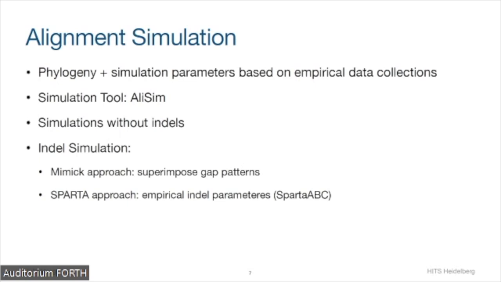The first one we called the mimic approach. With this, we simulated alignments the same way as we did without indels, and we then superimposed the gap patterns of the original empirical alignment onto the simulated alignment. And with the second approach, the Sparta approach, we estimated empirical indel parameters using the Sparta ABC tool, and we then drew indel parameters from the joint empirical indel parameter distribution to actually simulate the indel events.